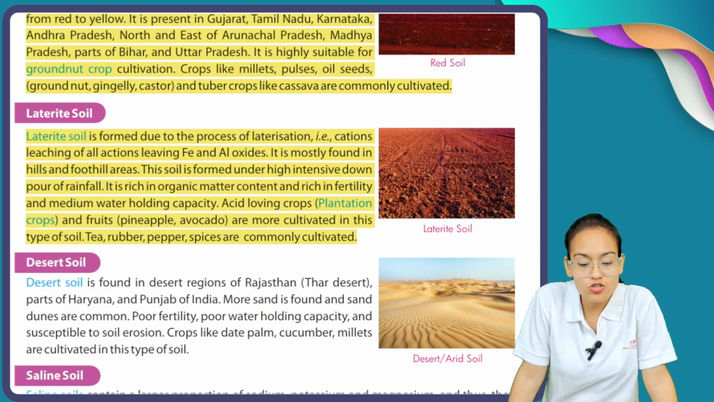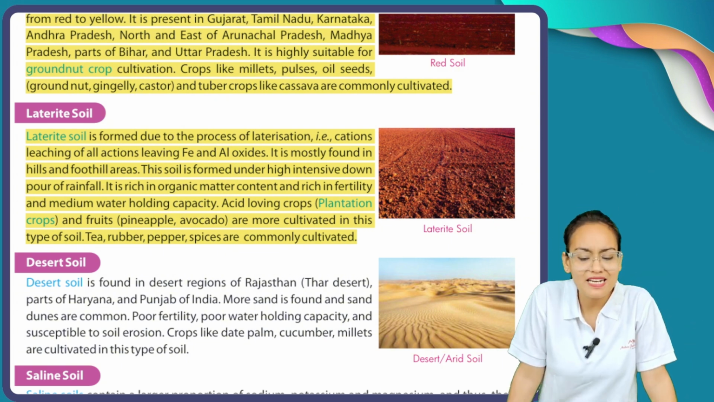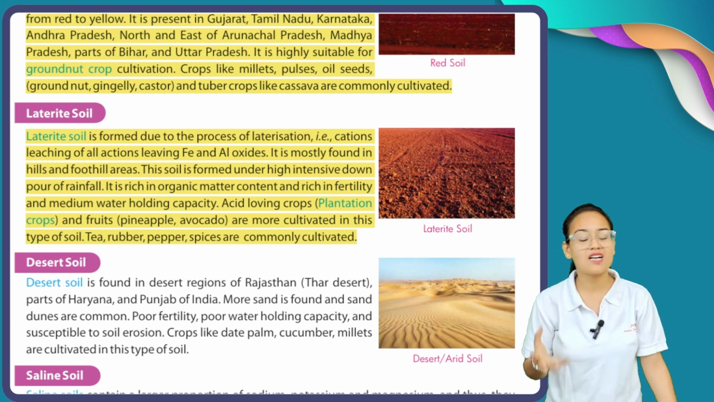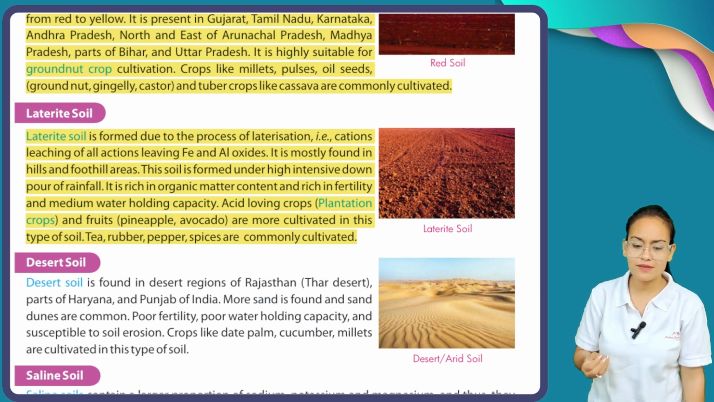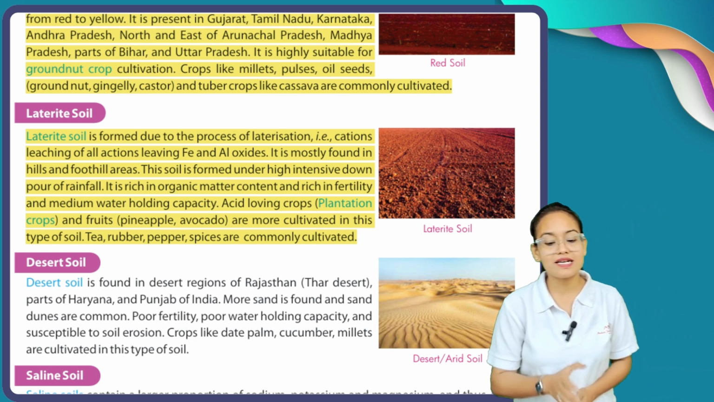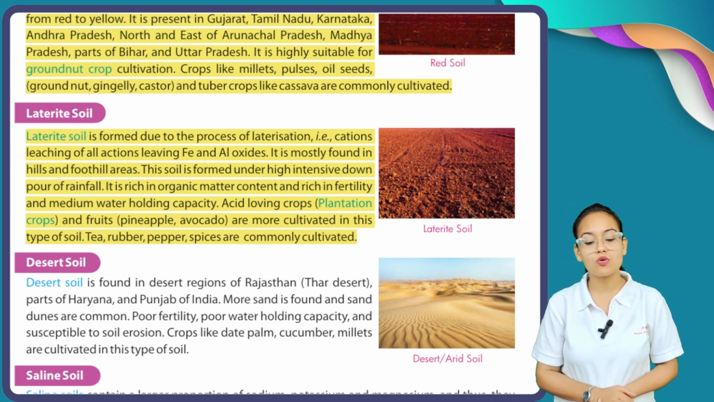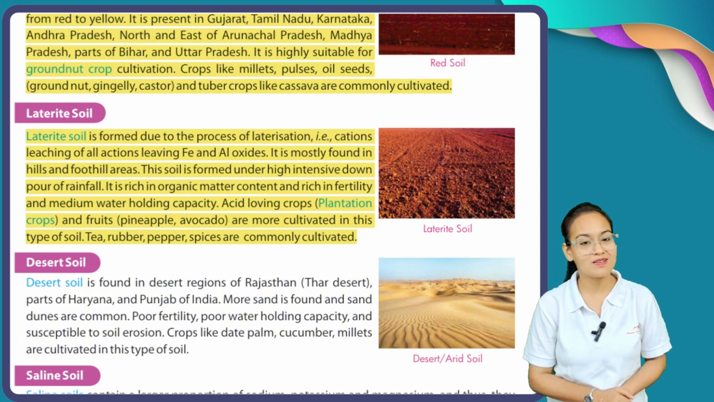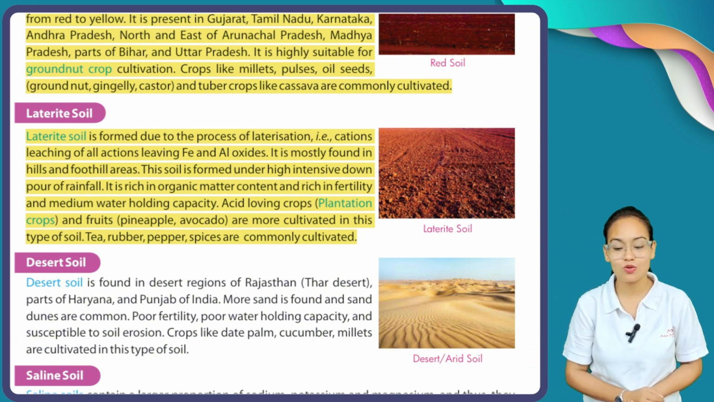This soil is formed under high intensive downpour of rainfall. So laterite soils are formed under high intensive rainfall. This soil is rich in organic matter content and rich in fertility and medium water holding capacity. Laterite soil is also very fertile in nature, but its water holding capacity is low.